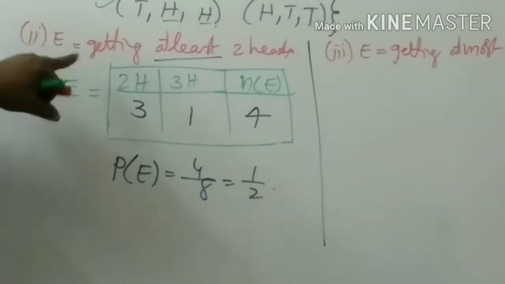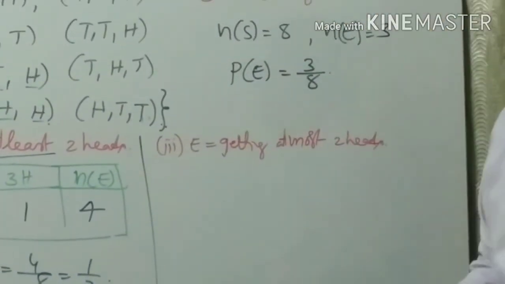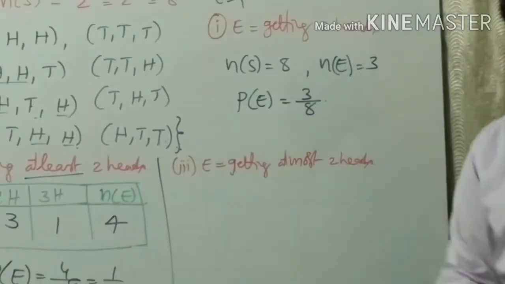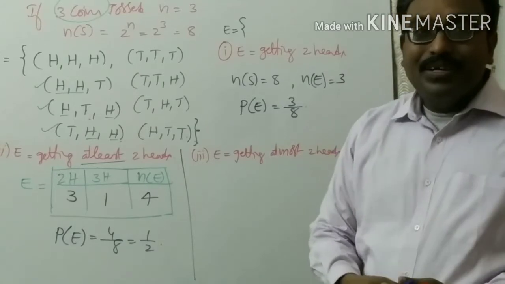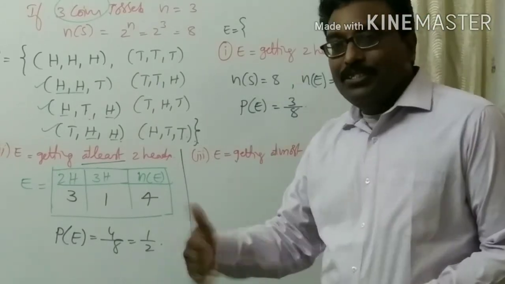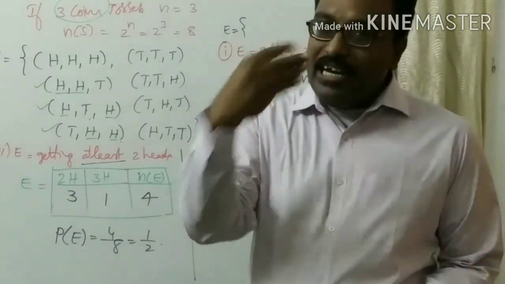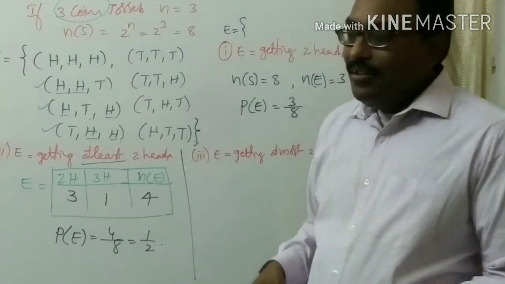At least 2 heads. Okay, now come to the second question: getting at most 2 heads. At most 2 heads means now it is the reverse situation. Say a test is planned for tomorrow, and you did not prepare anything or attend the class. How many marks may you get?